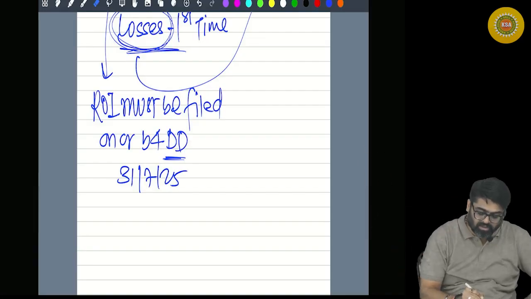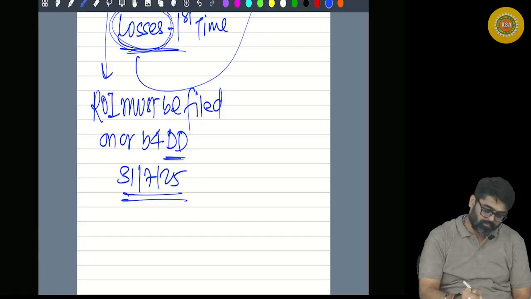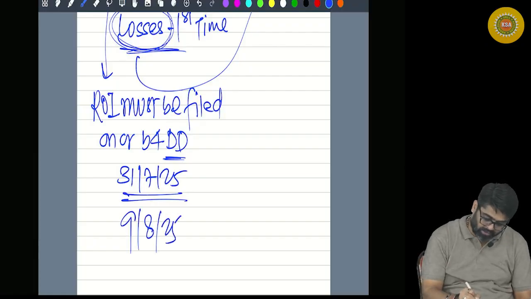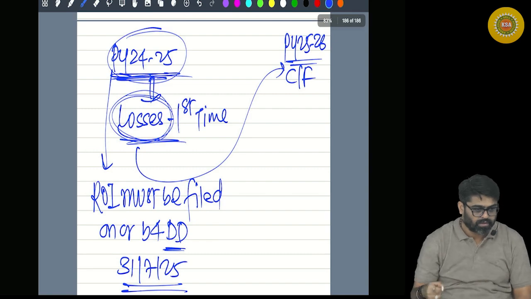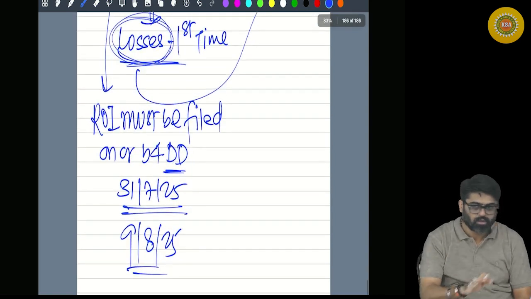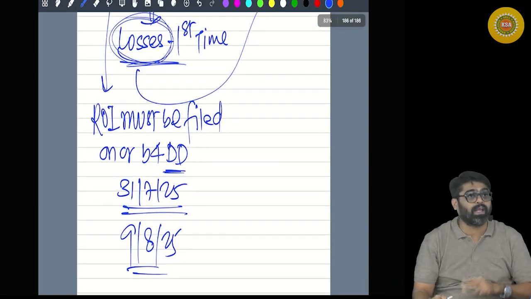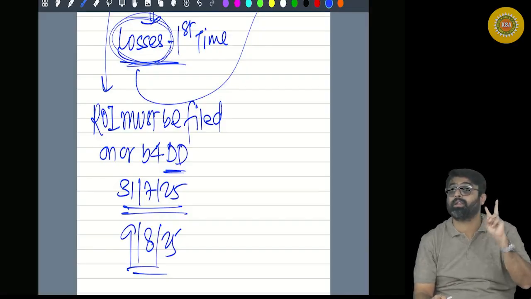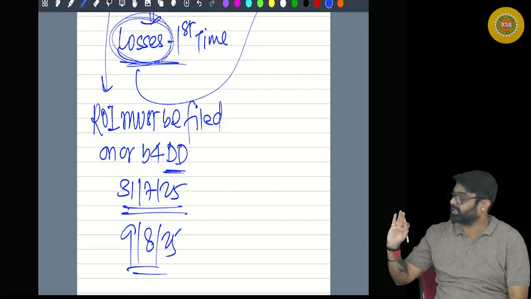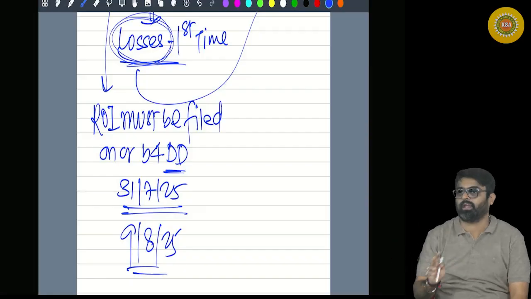But wait. Tell me, this year the due date was 31st July. You filed your return on 9th of August 2025. Can you carry forward the losses of this year? No losses will be carried forward except two losses: loss of house property and unabsorbed depreciation. This restriction applies to all the losses except these two losses.